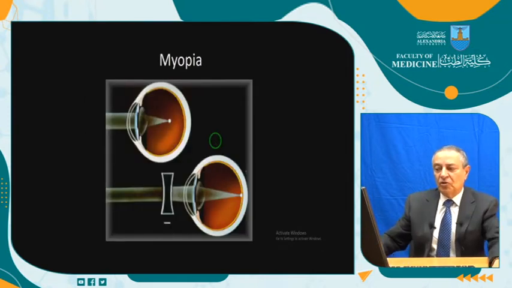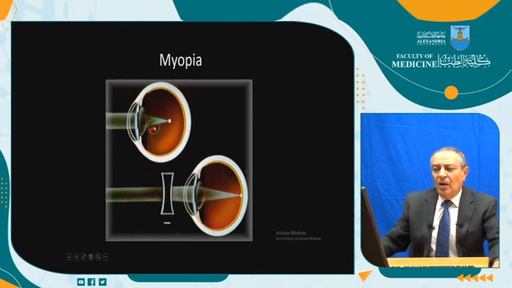Myopia, that condition of refraction in which parallel rays come through this dioptric system in front of the retina. That's why we are correcting it with concave lenses. Why? In order that these lenses will diverge the light, so that it will be more convergent here, and it will come in a point focus on the macula.